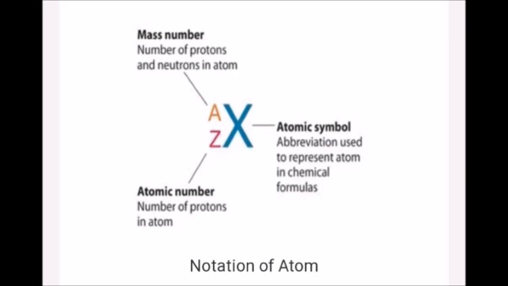Atomic number is the number of protons present in an atom. The number of protons is always equal to the number of electrons. Only then can we say that the atom is neutral. So the number of protons or the number of electrons is the atomic number for an atom.